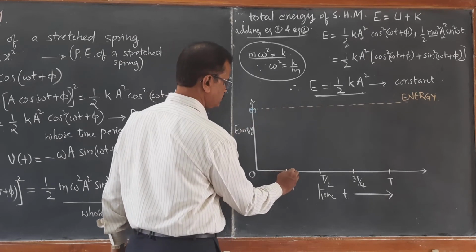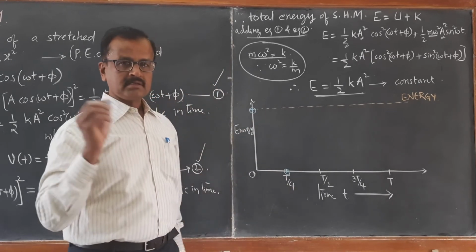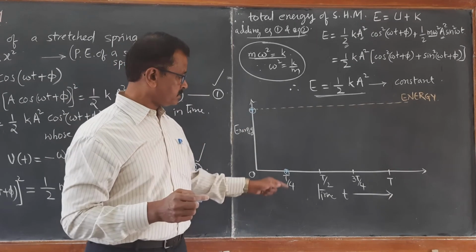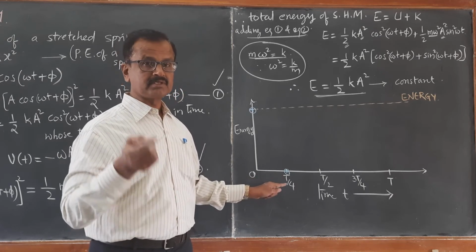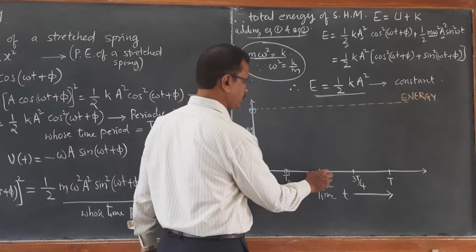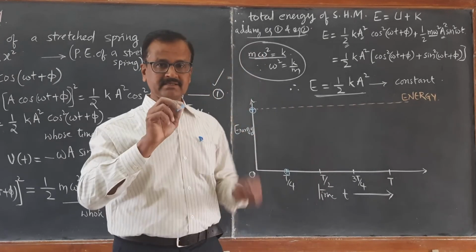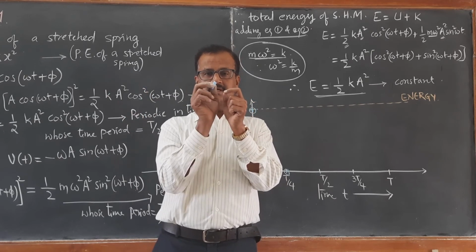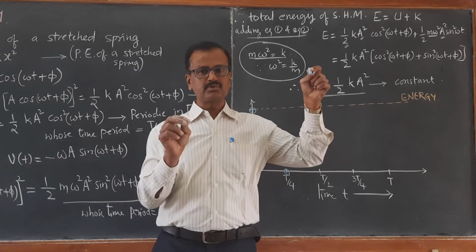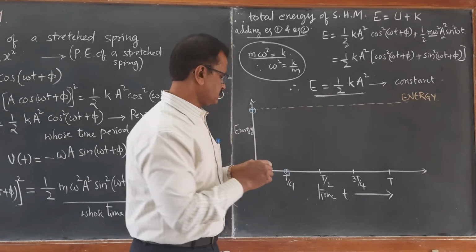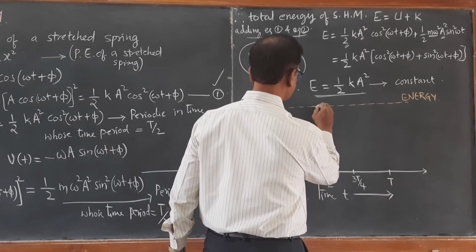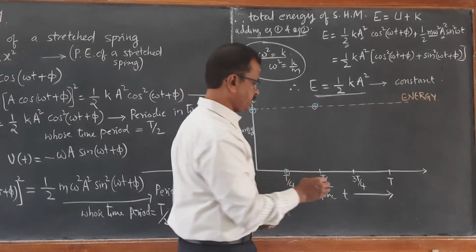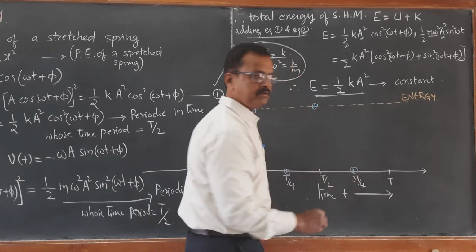At T by 4, the block reaches the equilibrium position, so its potential energy becomes 0. From this mean position, it goes to the other extreme end at T by 2, so again its potential energy becomes maximum. At 3T by 4, again it will be at the equilibrium position, where potential energy becomes 0.